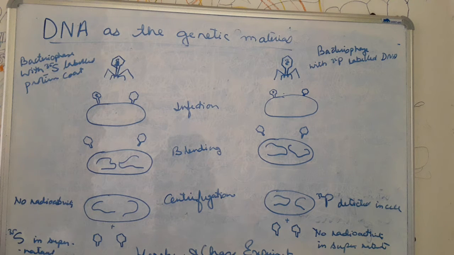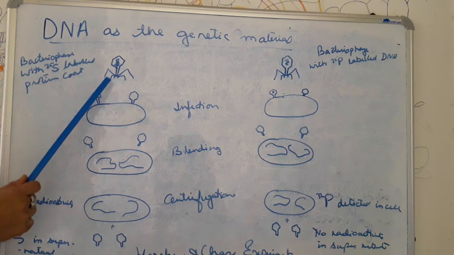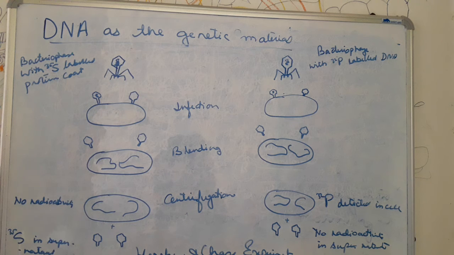Now, when the next generation was observed, the bacteriophages that were formed from these cells contained the P32. That means the DNA is being transmitted to the next generation. But the sulfur which was incorporated in the protein was not transmitted to the next generation.